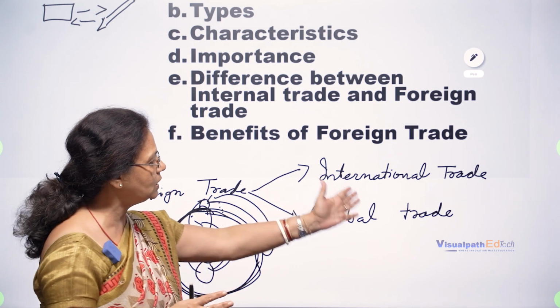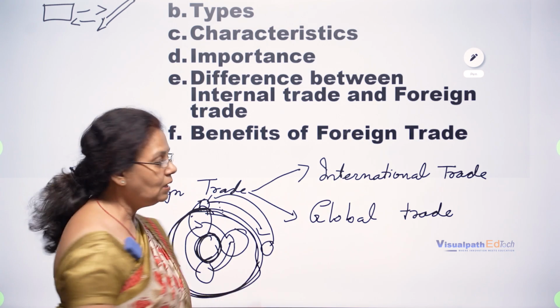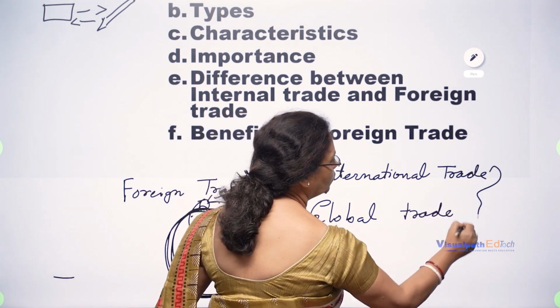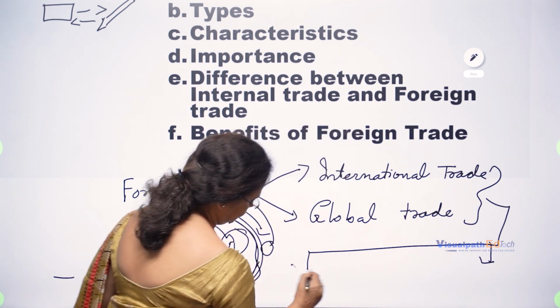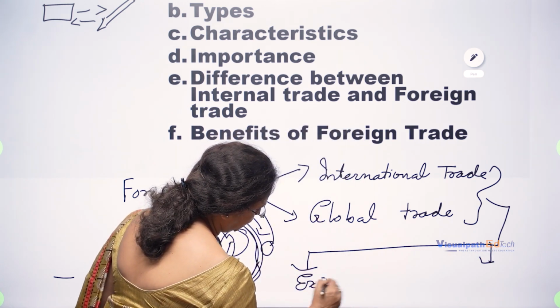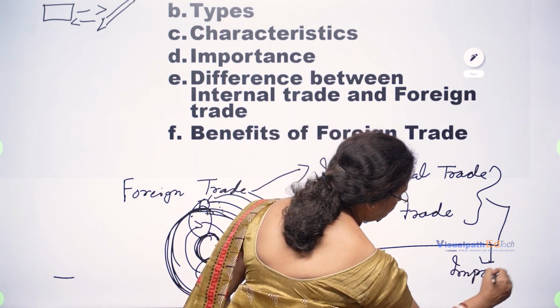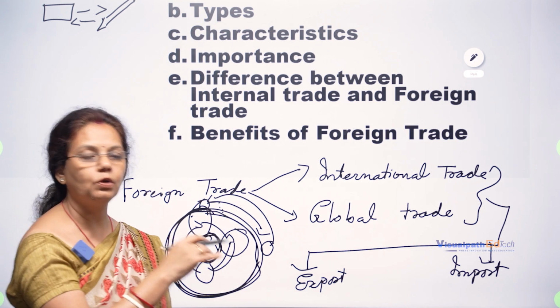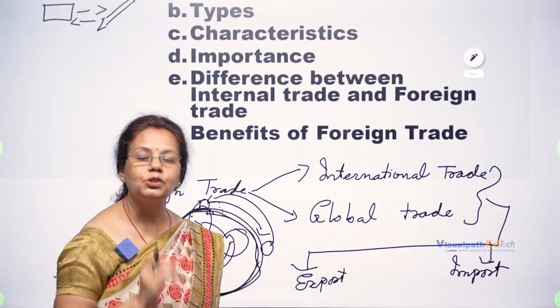In case of international trade and global trade, as big terms I'm mentioning, export as well as import, all these terms we have to learn when we deal with foreign trade.